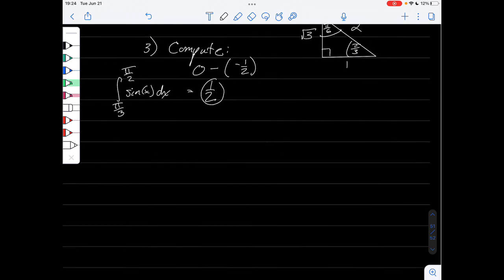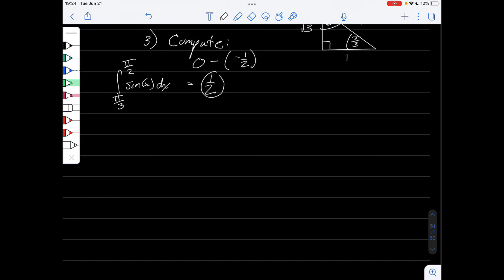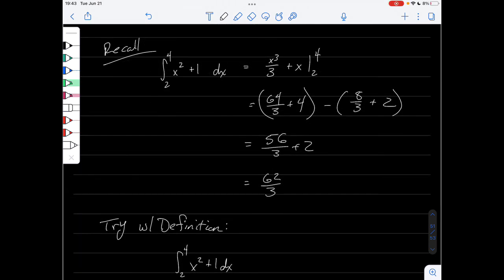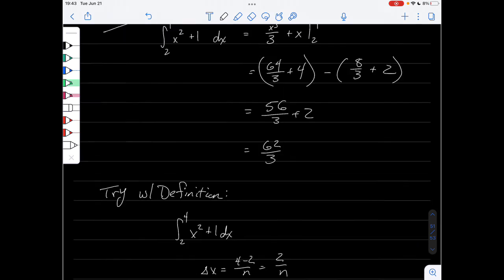Okay. So these were the big things about the fundamental theorem of calculus. It's fundamental because it relates derivatives to antiderivatives. And it's very useful in simplifying. Okay, so let's take a look at what we did previously. We saw that the integral from 2 to 4 of x squared plus 1 dx, we take its antiderivative, plug in the upper bound, plug in the lower bound, and subtract the 2. And we get 62/3. But let's see how much easier this is compared to the definition.